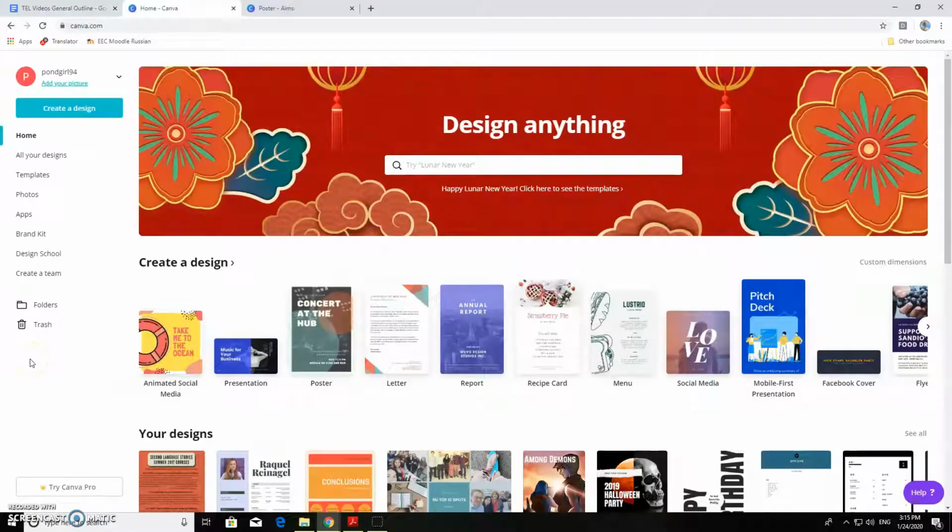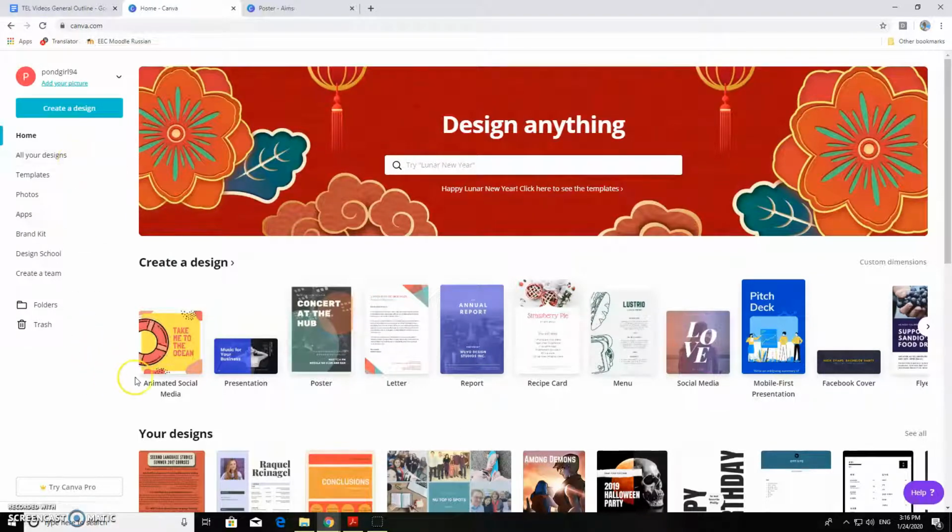When you log into Canva, the first screen will have a lot of different choices for you to look through. It can be overwhelming at first, and as you can see, it's close to the Lunar New Year now, so it has a theme right here. But the important section is on this left side. This left side will help you create designs and also look at your previous designs.